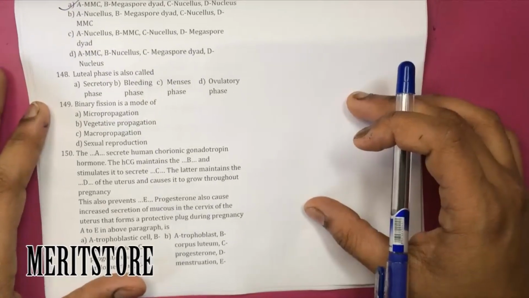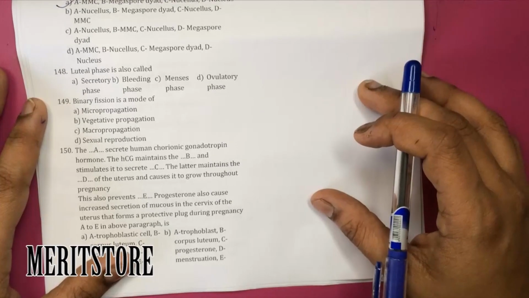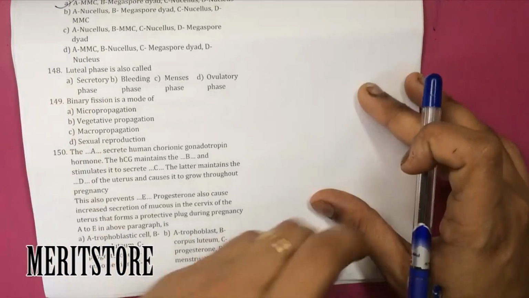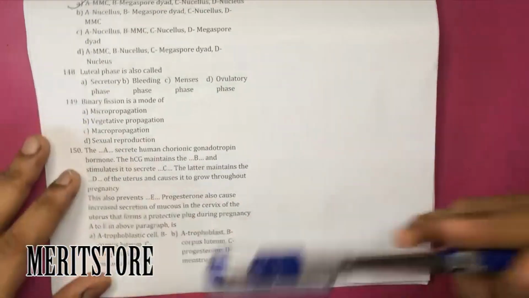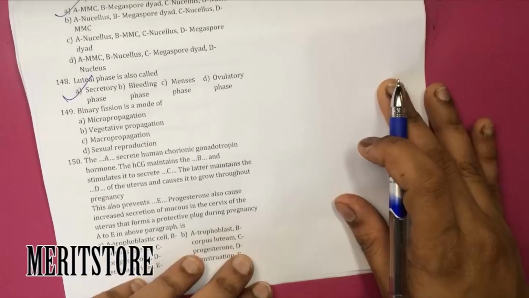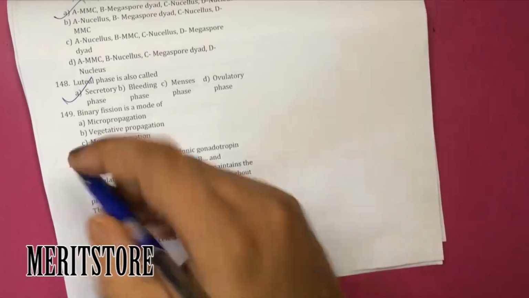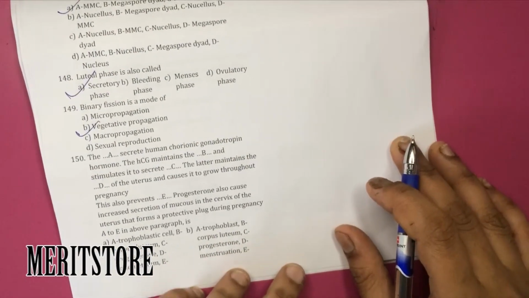The luteal phase is also called as, now the luteal phase is the phase where there is formation of corpus luteum and it starts to secrete progesterone. Hence, the luteal phase is also called the secretory phase. Binary fission is a mode of vegetative propagation, asexual propagation.